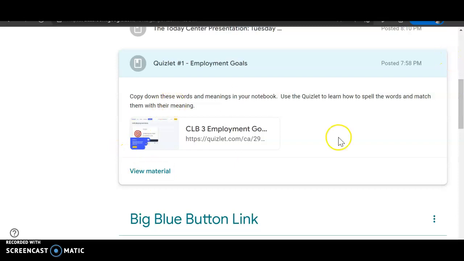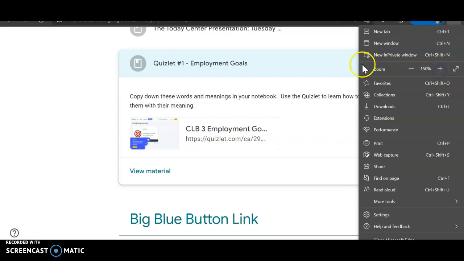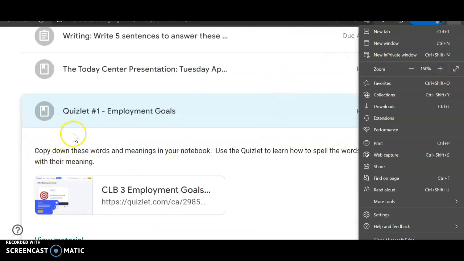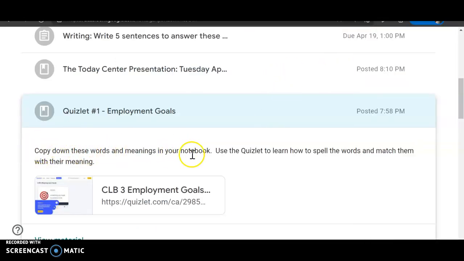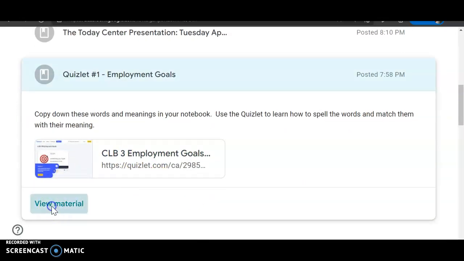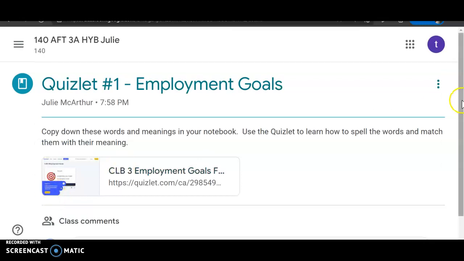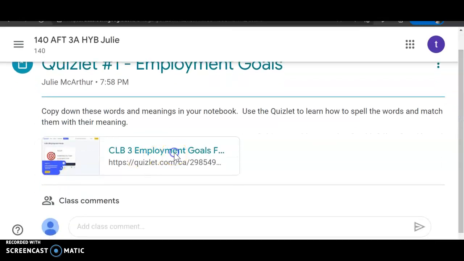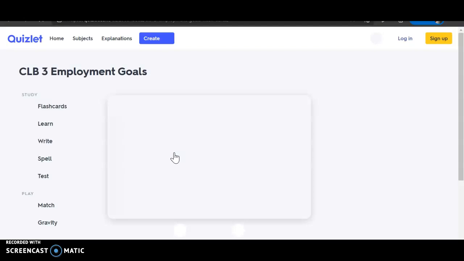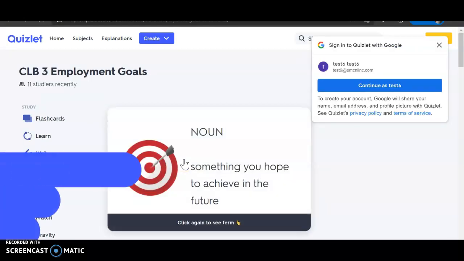Now it says here, let me make it a little bit bigger. Okay, it says copy down these words and meanings in your notebook. Use the Quizlet to learn how to spell the words and match them with their meaning. So now you're going to click here, view material, and I'm going to click here. And so these are flashcards.